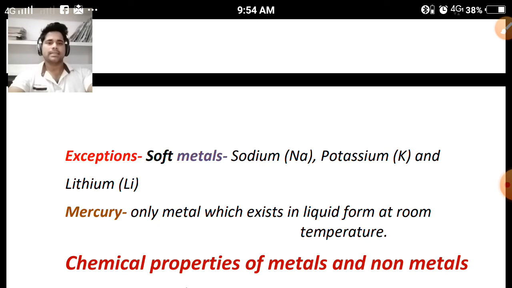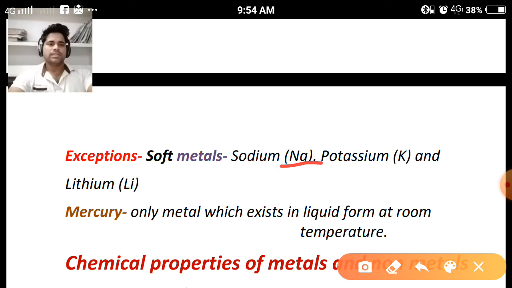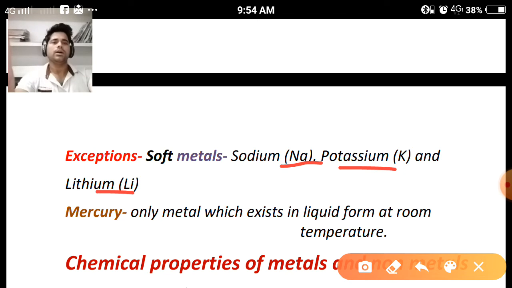But some are exceptions, like soft metals. What are soft metals? Metals which can be cut by knife are known as soft metals. Examples: sodium, potassium, and lithium. These are the metals which can be cut by knife, but the rest of the properties are related with the metals. So that's why they can be considered into the metallic category. Clear?